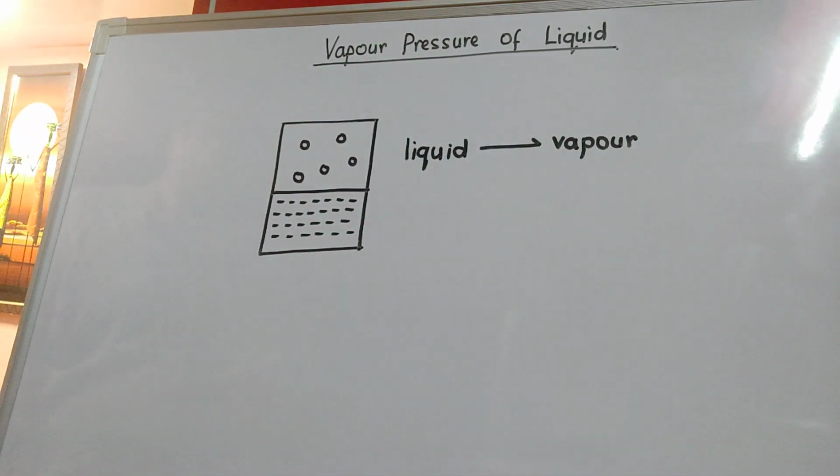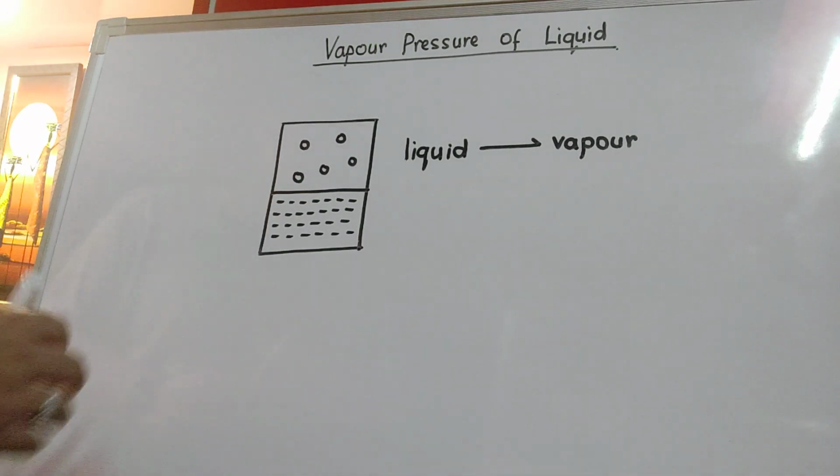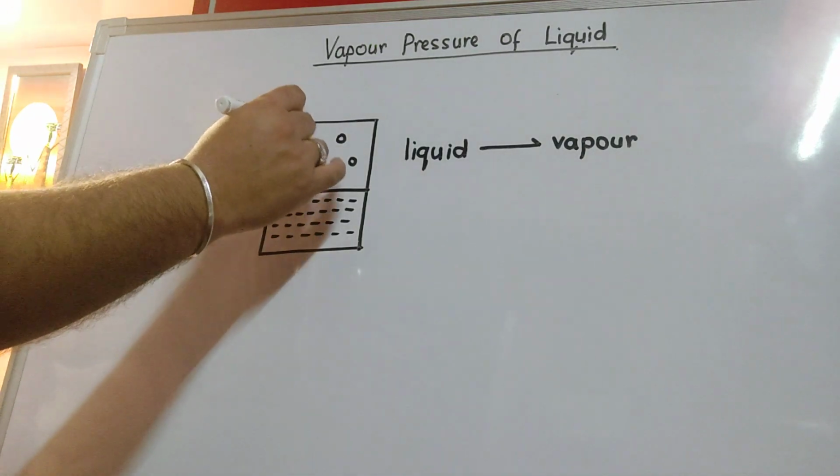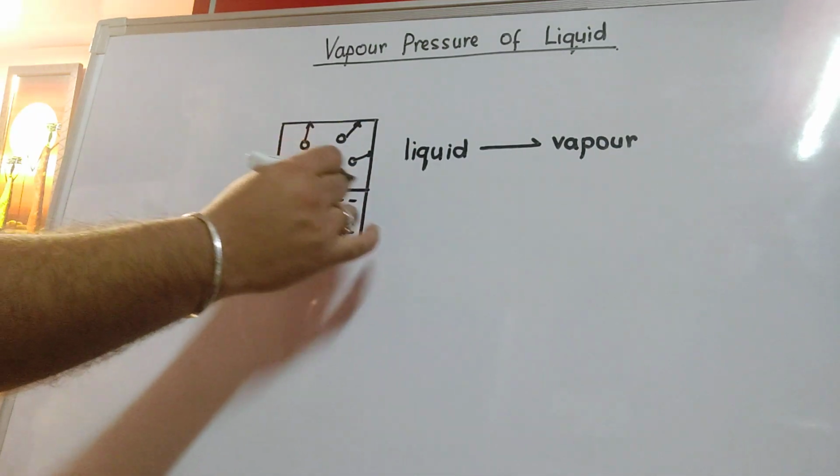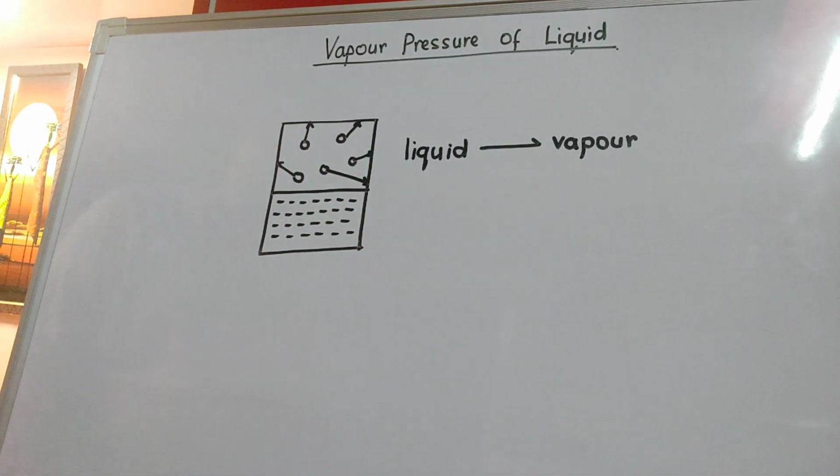Now, once the liquid molecules get converted to the vapor phase, the vapor molecules become random and directionless, and as they are highly energetic, they keep on moving here and there, colliding with each other as well as with the walls of the container. During this collision they will lose their energy.